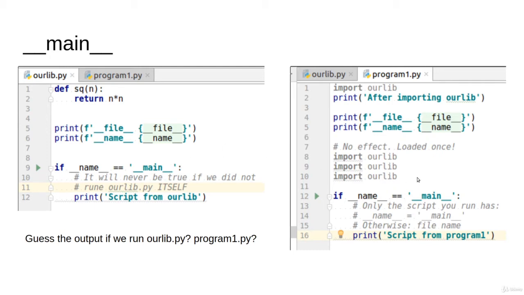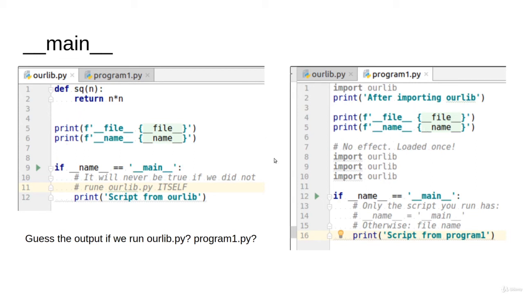Every file will have underscore underscore name. It's going to have one of two cases. The first case, if this is a script that you are running, its name will be the word main. If this is a module that you are importing, the name will be the file itself. What does it mean? Let's say that we have the following script, importing the following module.